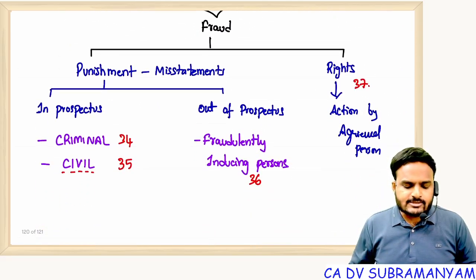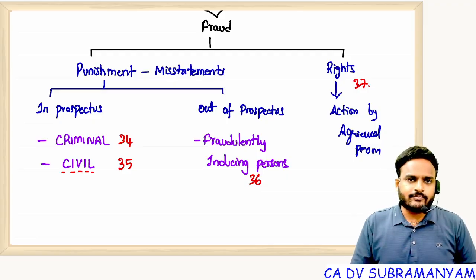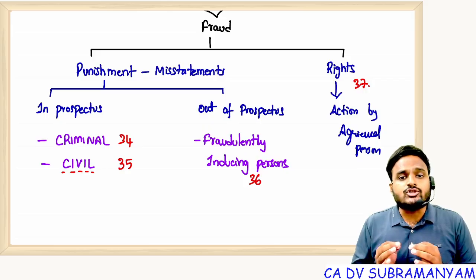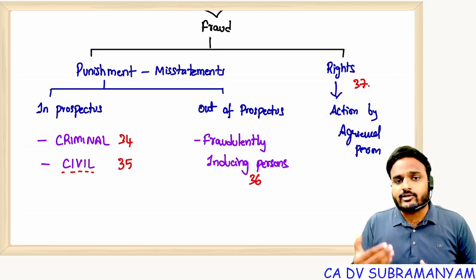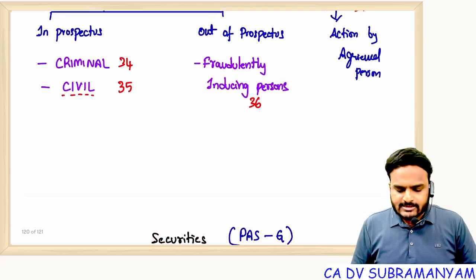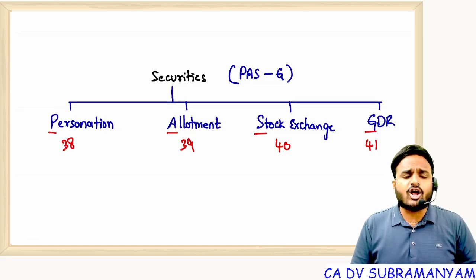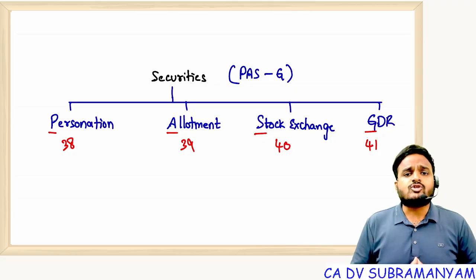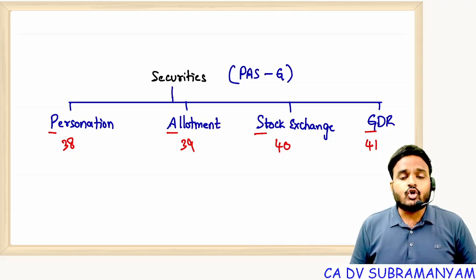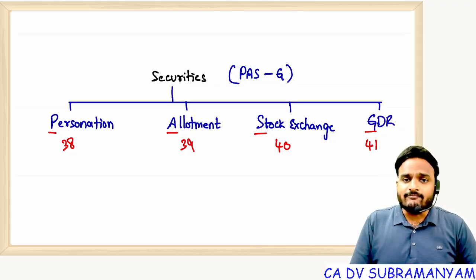Misstatements in prospectus, consequences, criminal liability 34, civil liability 35. Next, punishment for fraudulently inducing persons to invest their money into the company, section 36. Action by aggrieved party 37. Personation of securities 38. Allotment of securities 39. Stock exchanges 40. Global depository receipts, it is also one type of security, 41.